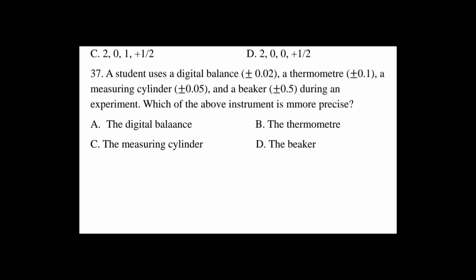Question number 37. A student uses a digital balance plus or minus 0.02 uncertainty, thermometer plus or minus 0.1 uncertainty, measuring cylinder plus or minus 0.05 uncertainty and beaker plus or minus 0.5 uncertainty during an experiment. Which of the above instrument is more precise? A. Digital balance, B. The thermometer, C. The measuring cylinder, D. The beaker. 37ኛ ጥያቄ